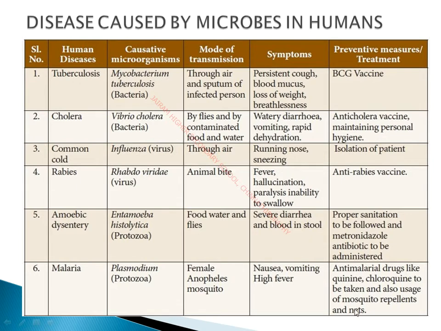So why are we asked to use mosquito repellents? Malaria is transmitted by mosquitoes. So if we are not bitten by a mosquito, then it is not spread from one person to another person. So in order to avoid spreading of the disease, we are avoiding the bite of a mosquito, and for that we are using mosquito repellents and nets. But in order to kill the plasmodium, we are given quinine and chloroquine, which are anti-malarial drugs.